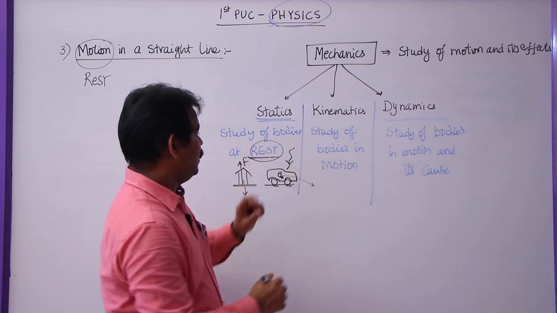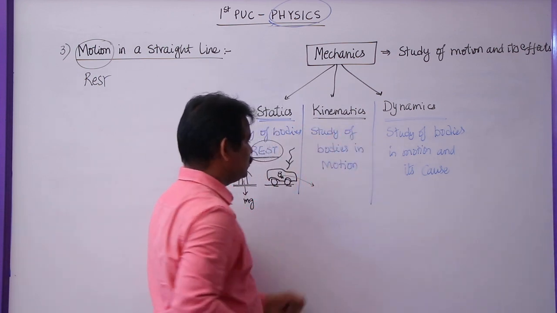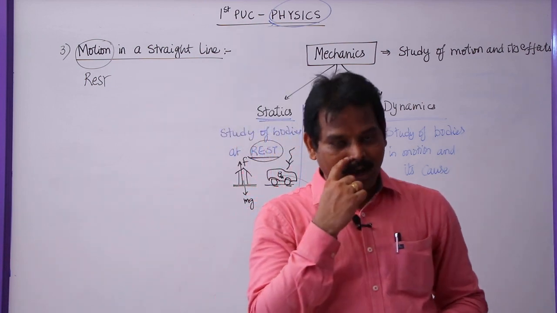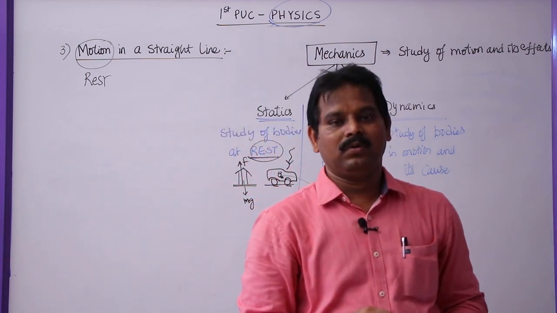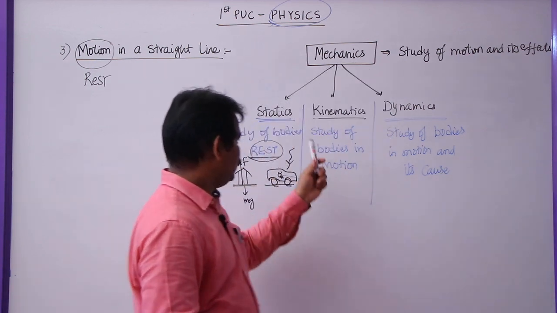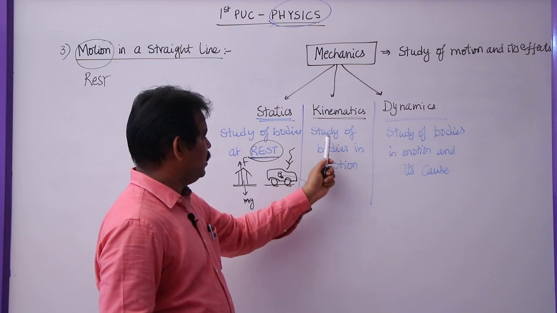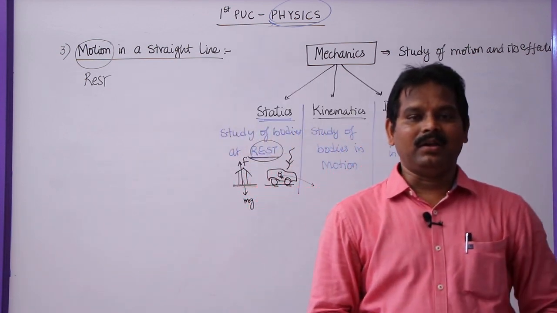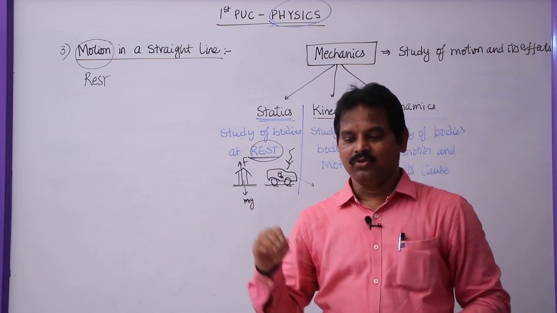Now similarly, kinematics is the study of bodies in motion. So what is the use of studying kinematics?